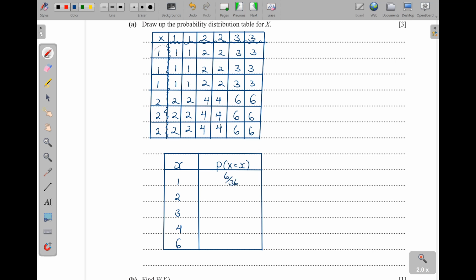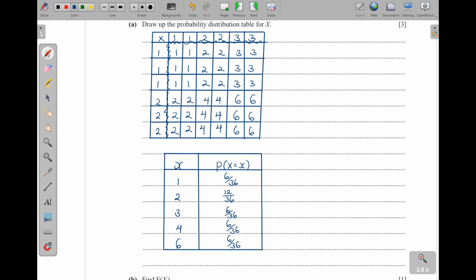How do we get the 36? This is 6, the outcomes are 6, then times 6. Okay? You get the 36. Or if you can count manually, 6, 12, 18, 24, 30, 36. Then next for 2s, how many are they? There are 6 here, then plus 6 here. Those are 12. So we are seeing 12 2s, so 12 out of 36. And then 3s, how many are they? These are 6, so we shall have 6 out of 36. How about the 4s? We are seeing 6 of them, so that is 6 out of the 36. How about the 6s? They are also 6 out of 36.